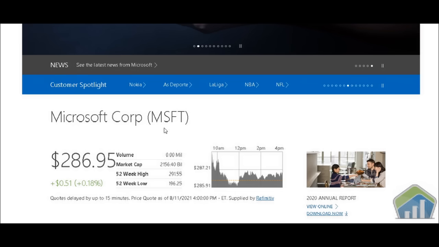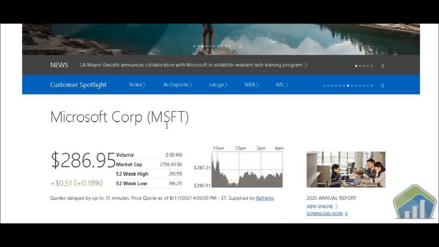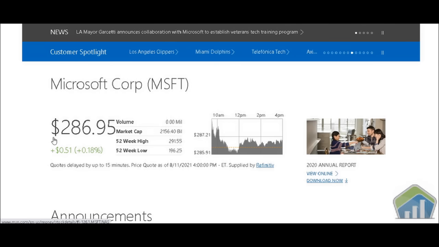We have Microsoft Corp, or the ticker symbol MSFT for the stock. We have shares currently priced at $286.95. We have positive 51 cents after hours, or positive 0.18%, right? They show you the market cap, which is in the billions, actually in the trillions. And then we have a 52-week high of 291.55 and a 52-week low of 196.25. So that would have been a great place for a person to get in.